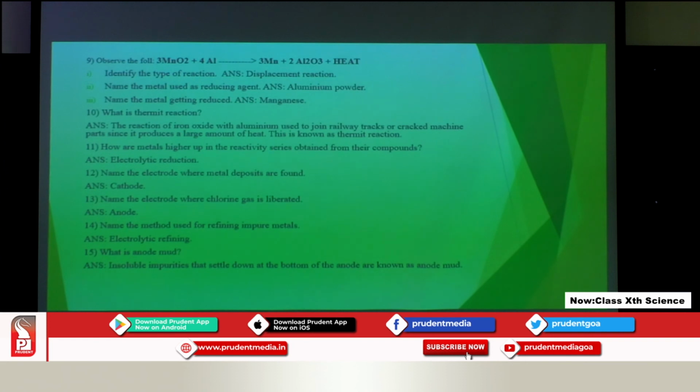How are metals higher up in the reactivity series obtained from their compounds? They are obtained by electrolytic reduction or electrolysis. Name the electrode where metal deposits are found. Metal deposits are found at the cathode because the metals are present in ion form as cations, and the cathode is negatively charged, so opposites attract.